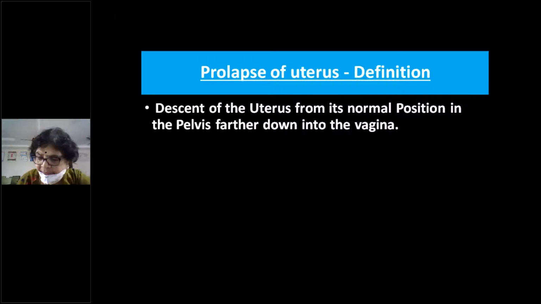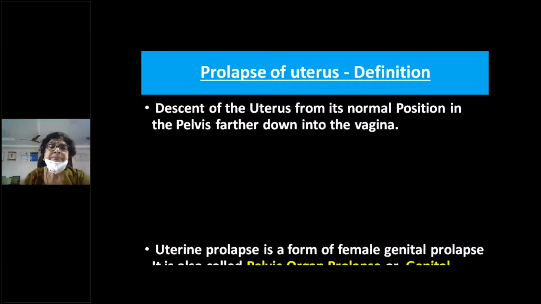That's how you define the first degree prolapse, because it's very easy to diagnose the second, third, and fourth degrees, as they will be at the level of the introitus, outside the introitus, procidentia, and so on. The first degree is when the external os is below the level of the ischial spine but still within the vagina.